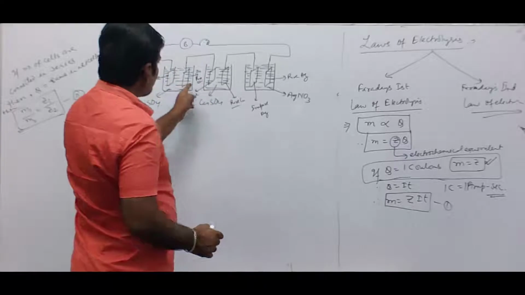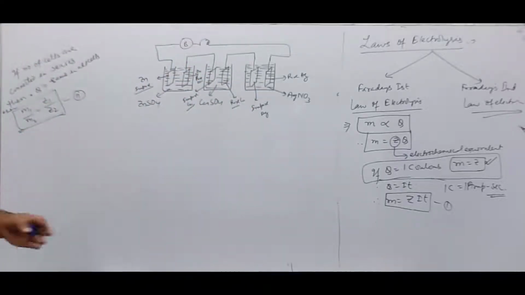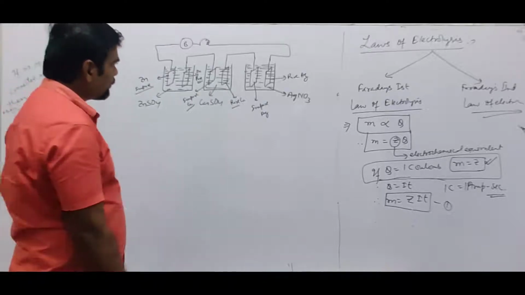So this will be anode, cathode, anode, cathode, anode, cathode. Generally, according to IUPAC convention, the left electrode is the anode, and the right electrode is the cathode.